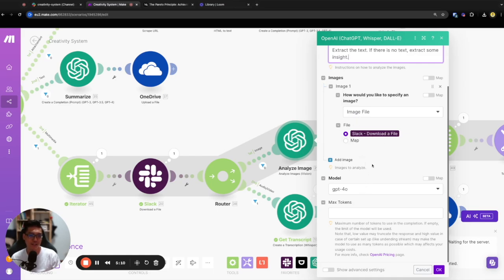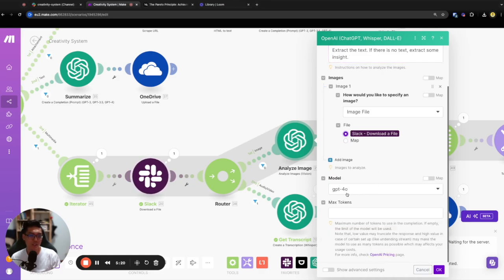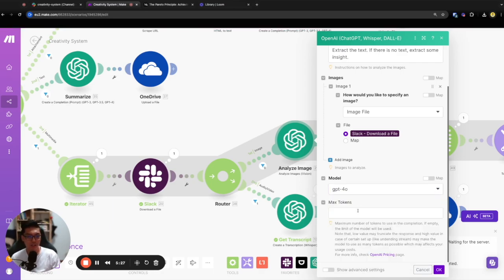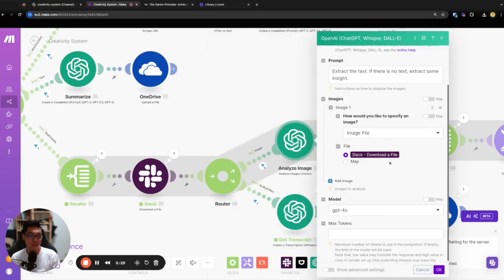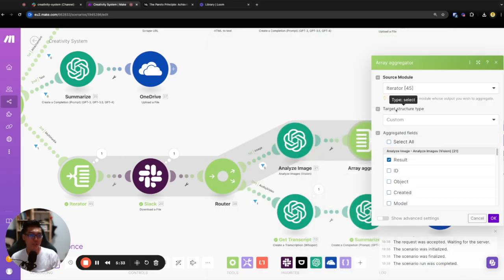I use it from Slack. This is a binary, so I don't need to handle it as a bunch of data. I just select the latest model, ChatGPT 4.0. Oh, okay, the old one. This is not the old one. The max token doesn't matter. After that, each image will output to the aggregator.